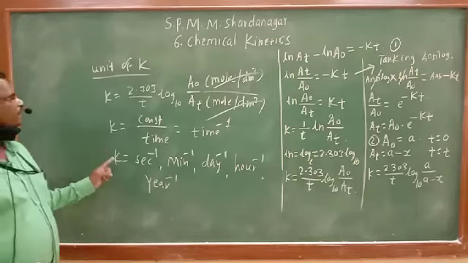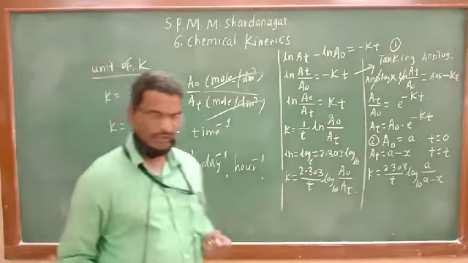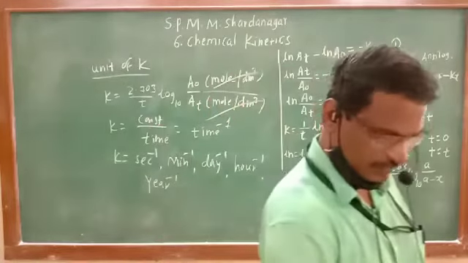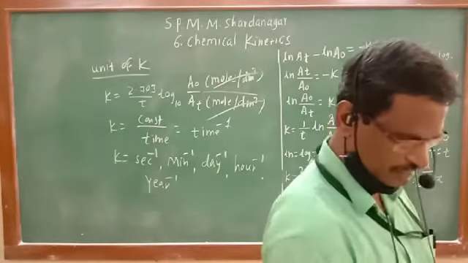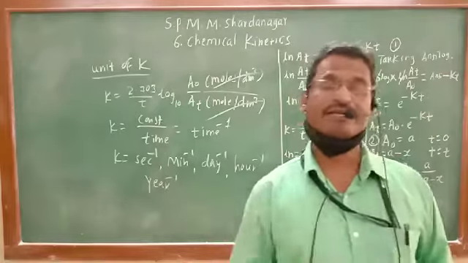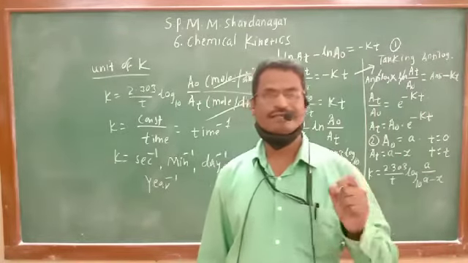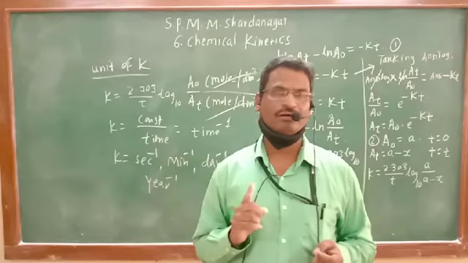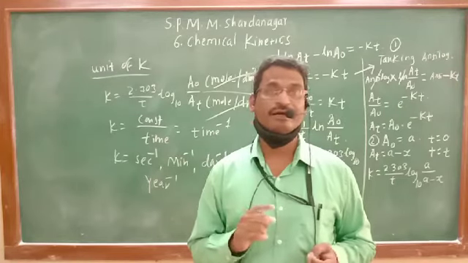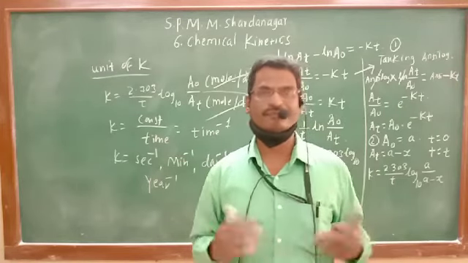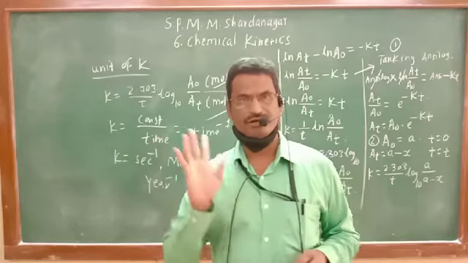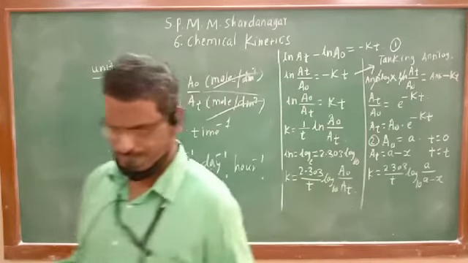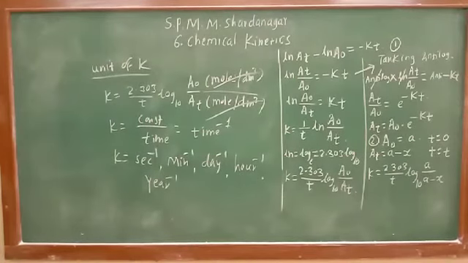So that is the unit of k, velocity constant of a first order reaction. Now in the next lecture we will see how the integrated rate law can be explained graphically for a first order reaction.